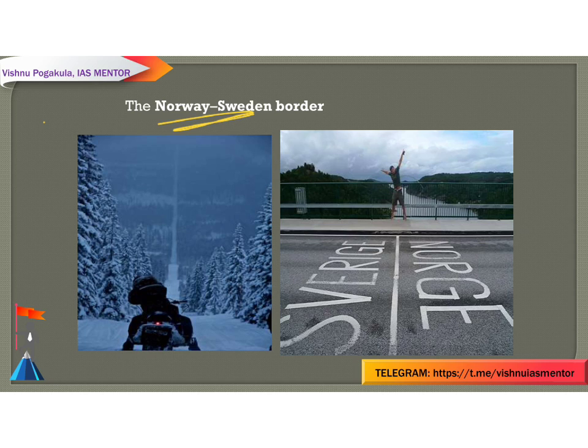One is with Norway and Sweden. The Norway-Sweden border is nearly 1630 kilometers, that is 1010 miles long, a land national border, and the longest border both for Norway and Sweden. This is the border of Norway and Sweden.